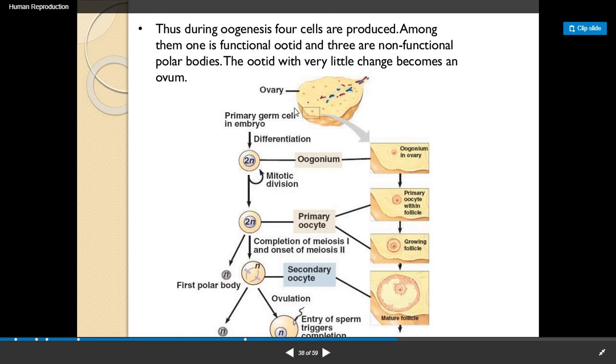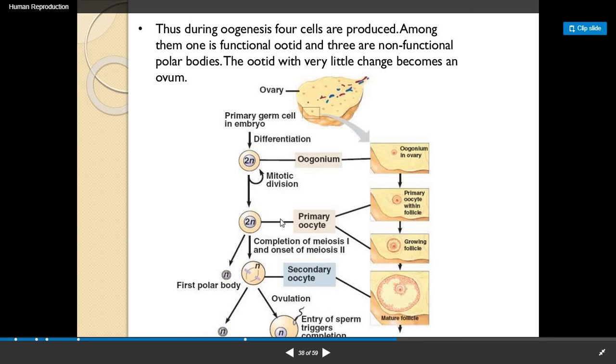The primary germ cell in the embryo is there, and differentiation takes place. Now the oogonium is present in the ovary. Here the primary oocyte is within the follicle. They grow and mature, and the follicle is formed.